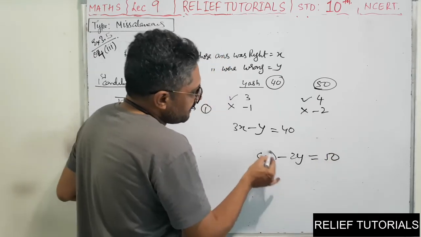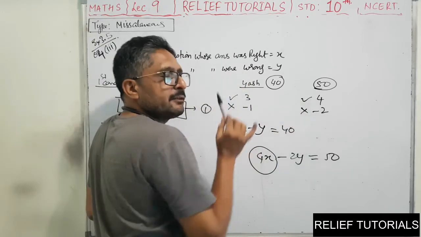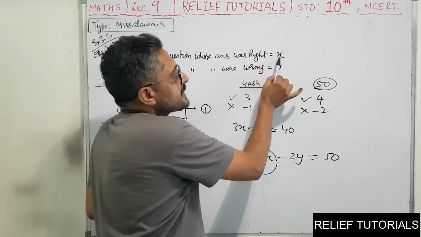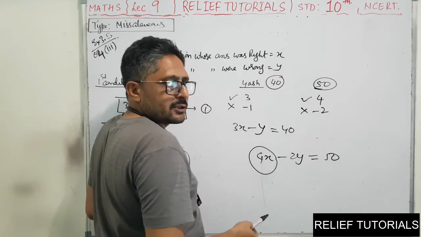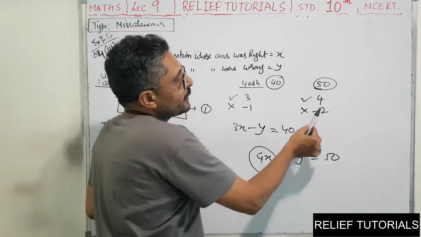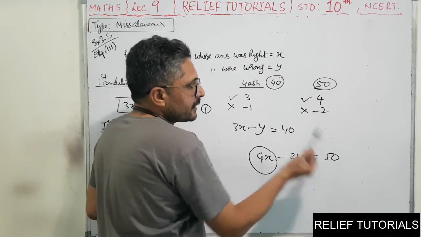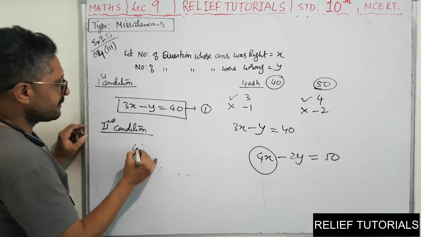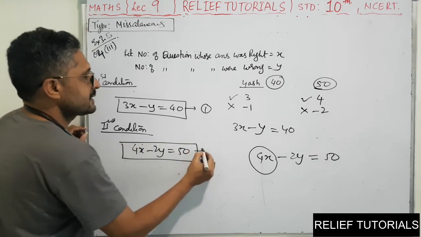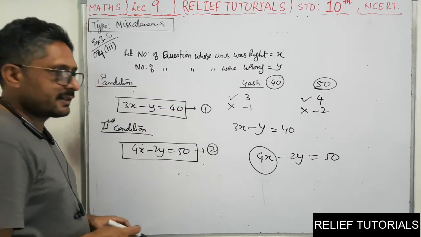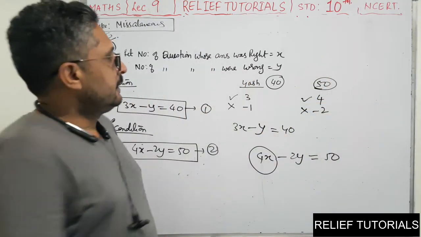Are you understanding? This is the marks that fellow has got for right answers. For each right answer he is getting 4 marks. So that fellow has answered x questions right, so he will get 4x marks. Now that fellow has attempted some wrong questions also, and his answers were wrong. For each wrong answer, 2 marks are deducted. So minus 2y. And the total will be 50. So the second condition will be 4x minus 2y is equal to 50. So this is our second condition. Clear? Just make this rough work in your column.